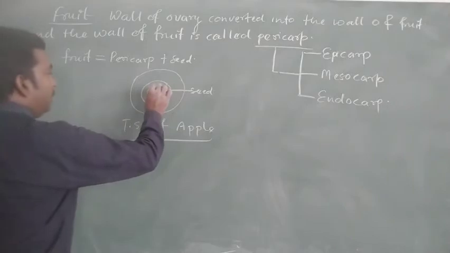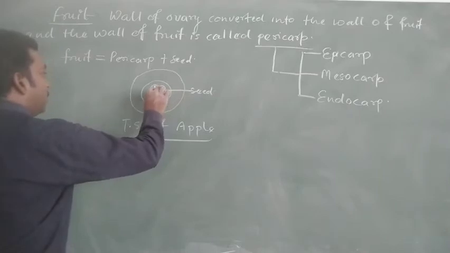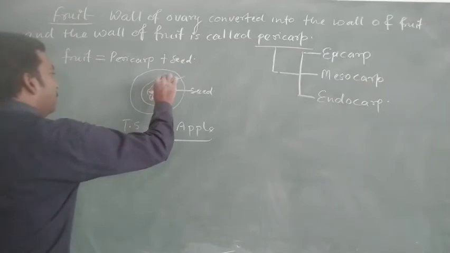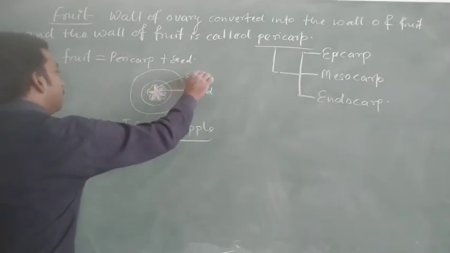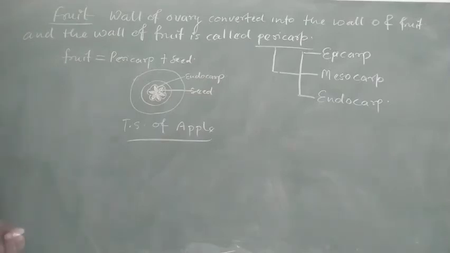The structure around the seeds is known as the endocarp. Then after the endocarp, the structure is the mesocarp.